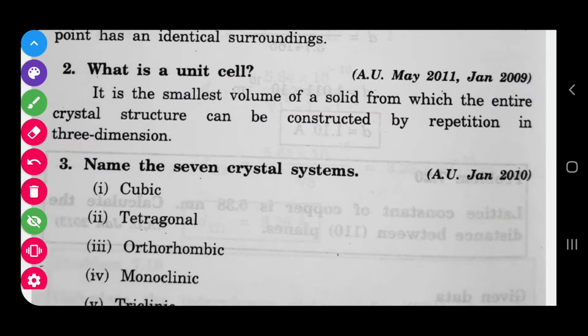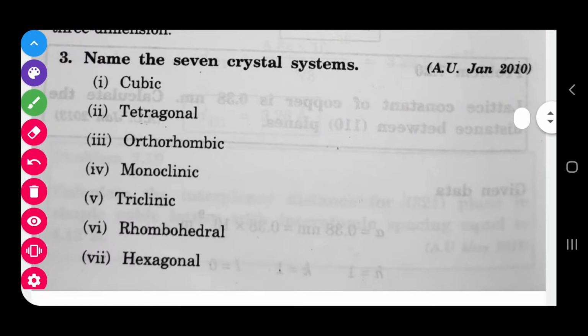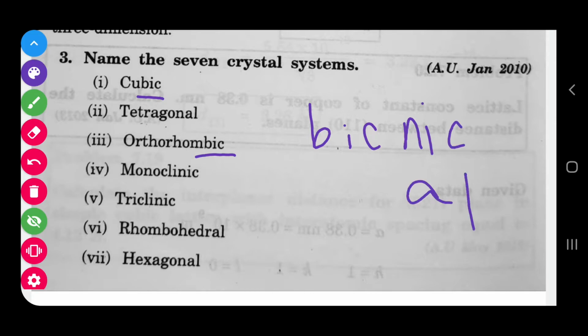Very important here. Next, name the seven crystal systems. How to remember them: the easiest way is this. Cubic and orthorhombic, two systems here. Then monoclinic and triclinic, two systems here.